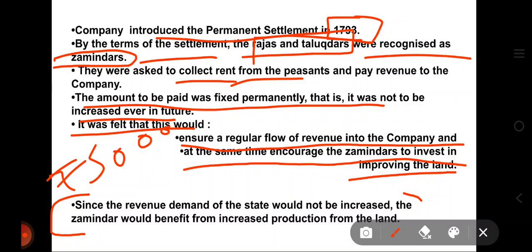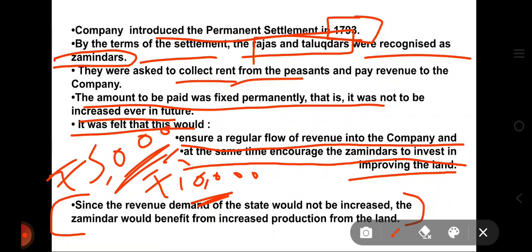So if the zamindars invested in the land and produced goods worth up to 10,000 rupees, and the company's permanently fixed revenue was 5,000, which was not going to be increased or decreased, then if they give the 5,000 to the company, they will get the rest 5,000 for themselves. The zamindars could take the rest 5,000. So this would encourage the zamindars to invest in improving the land, so they can get profit from this. Okay, so that is permanent settlement.